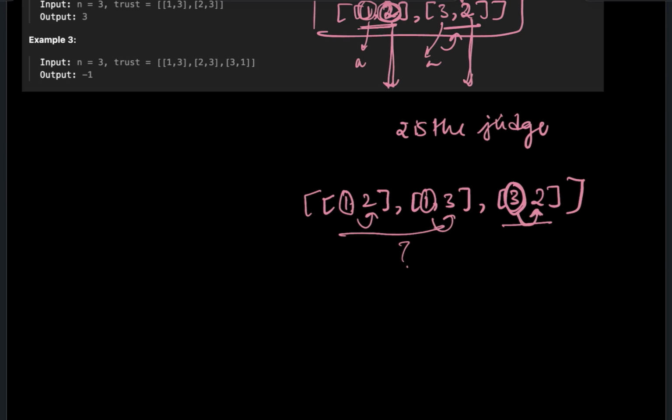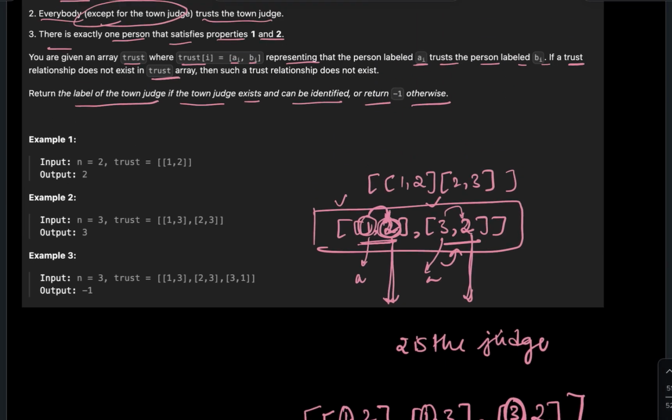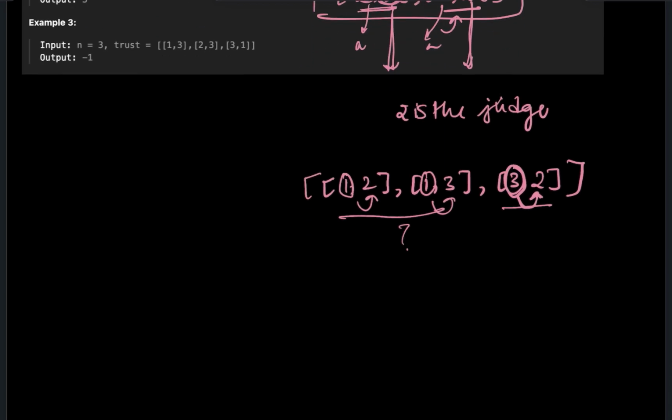If you go back to the question, everybody trusts the town judge. If there are only 1, 2 and 3 in the village, 1 and 3 both trust 2. Though 1 trusts 3, 1 also trusts 2. So 2 will be our answer.